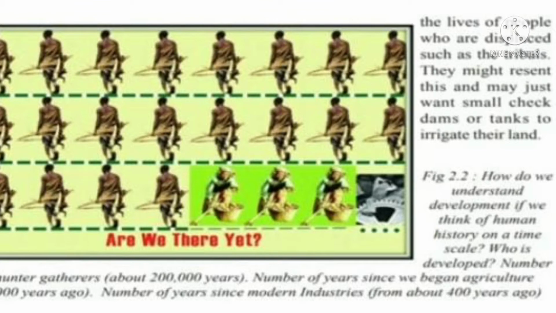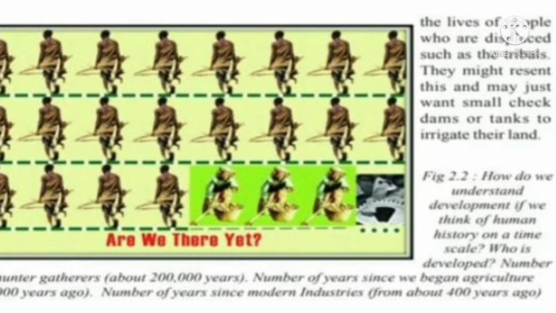The number of years since modern industries started is 400 years. When we look at this picture, we observe clearly that development came slowly. It is not one day or one second. So development came very slowly, as in this picture.